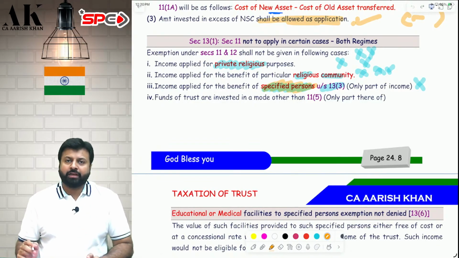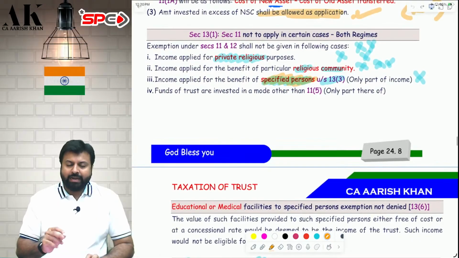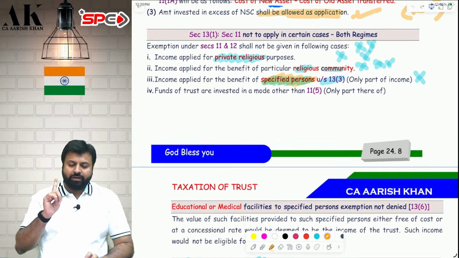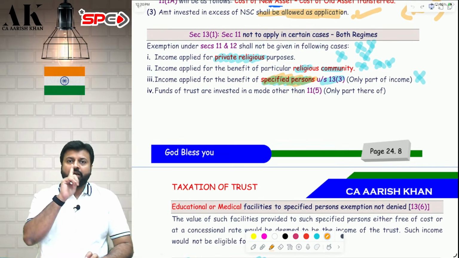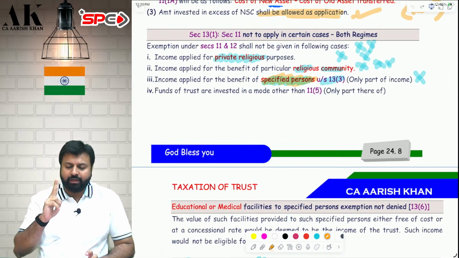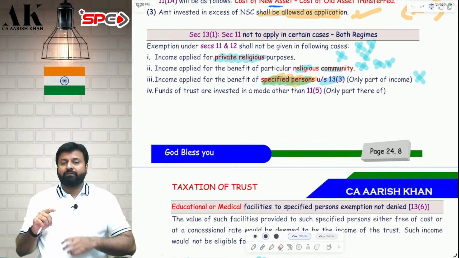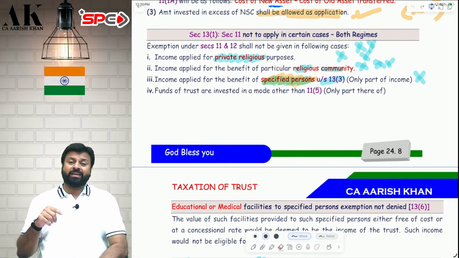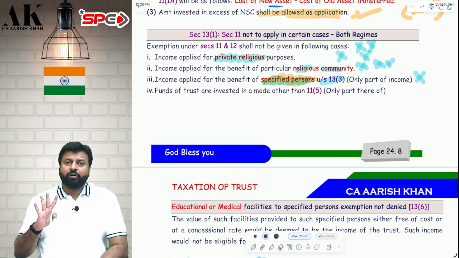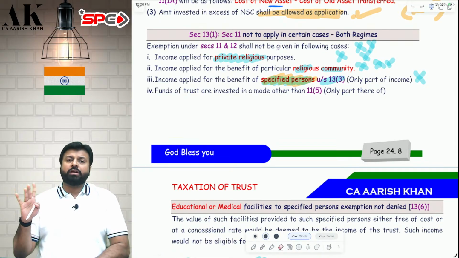Now coming to some technical issues now. Again, I am saying 13.1 says what? If you apply your income for any private religious purpose, if you apply your income for any particular community, if you apply the income for any specified person, or if you invest your income other than 11.5 modes. In all these 4 cases, you will not get exemption under section 11 and 12.